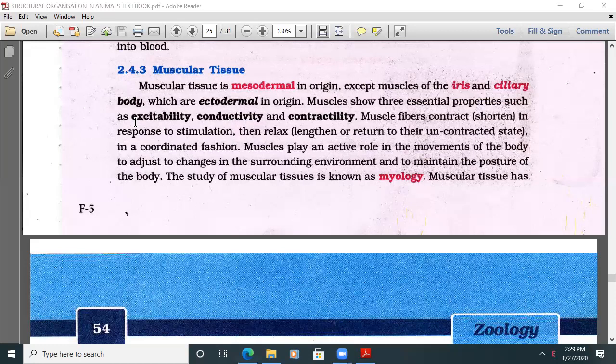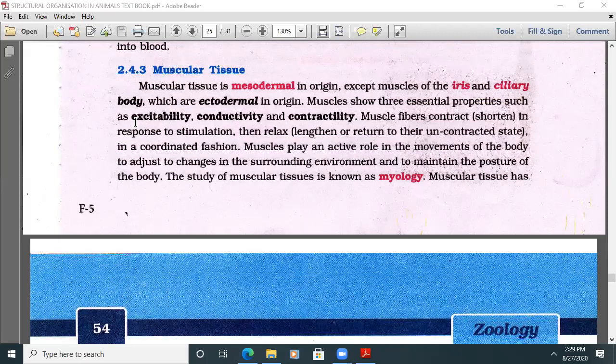Muscles show three essential properties: excitability, conductivity, and contractility. What are they and how do those properties work? Muscle fibers contract, that means they get shortened in response to stimulation, then relax, lengthen, or return to their uncontracted state in a coordinated fashion. That we can feel ourselves: muscle contraction and relaxation.